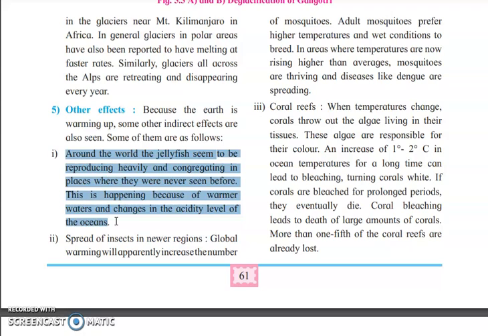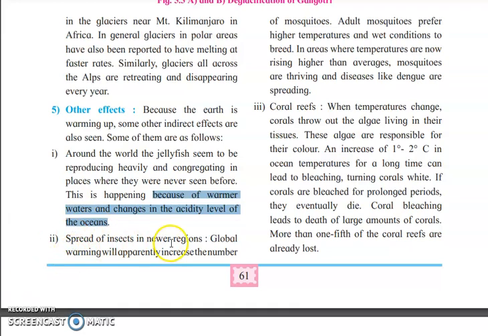Because of the increase in global warming, the reproduction of jellyfish increases, and they are available at so many places as the reproduction is more. So hence, this is also because of global warming. Why? Because global warming increases the temperature. The rise in temperature makes the water warm, and this changes the acidity level of the ocean. And when the acidity level changes, there is an increase in the reproduction of jellyfish.